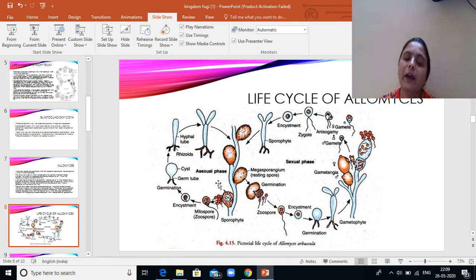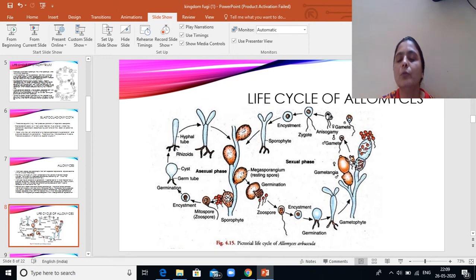The gametophyte and the sporophyte are morphologically similar, with the only difference that the gametophyte is going to have gametangia, whereas the asexual phase has the mitosporangia or the megasporangia.